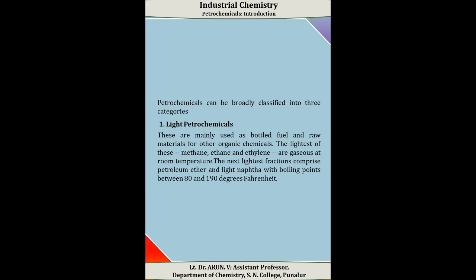Generally, in other words, the petrochemicals are broadly classified into three categories. They are light petrochemicals. These are mainly used as bottled fuel and raw materials for other organic chemicals. The lightest of these petrochemicals are methane, ethane, and ethylene. And these are gases at ordinary temperature or room temperature. The next highest fractions comprise petroleum ether and light naphtha with a boiling point between 80 to 120 degrees Fahrenheit.